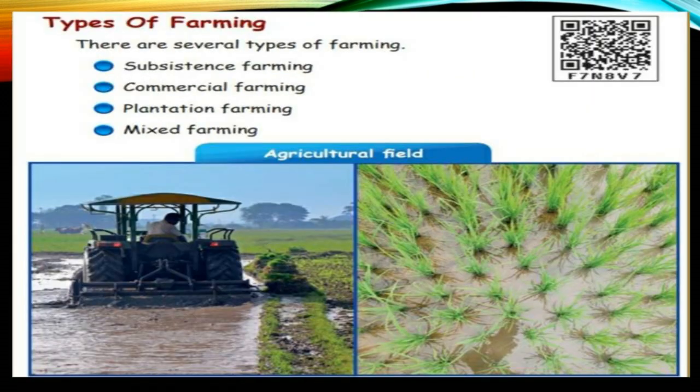Types of farming. There are several types of farming. First one, subsistence farming. Second, commercial farming. Third, plantation farming. Fourth, mixed farming. Let us learn one by one in detail.